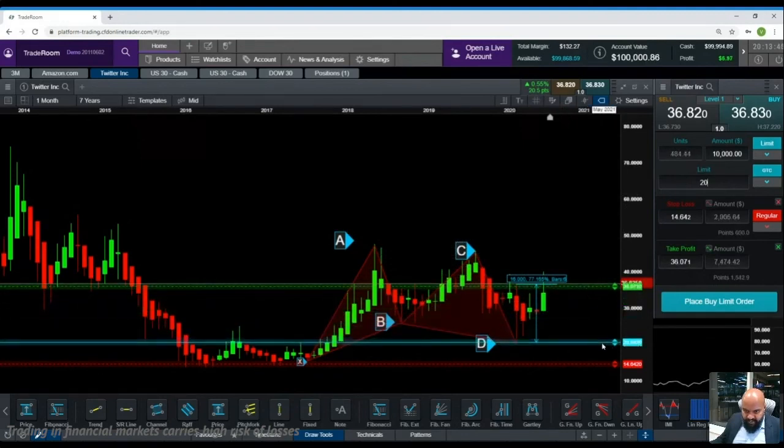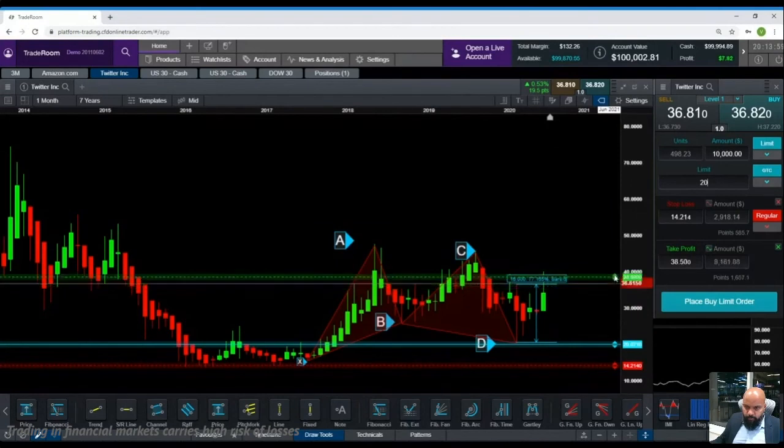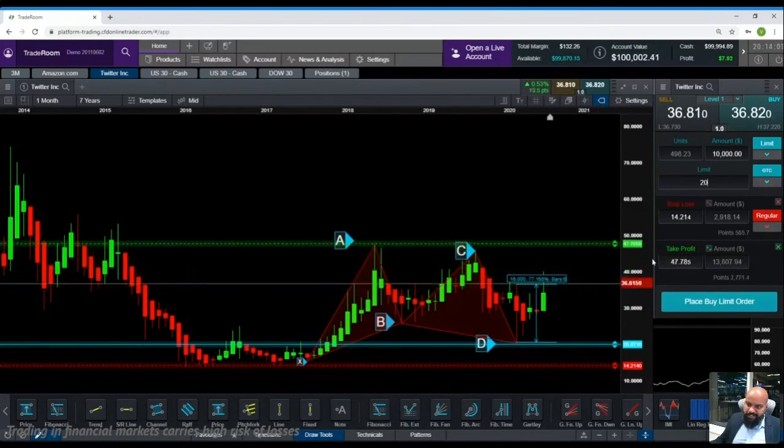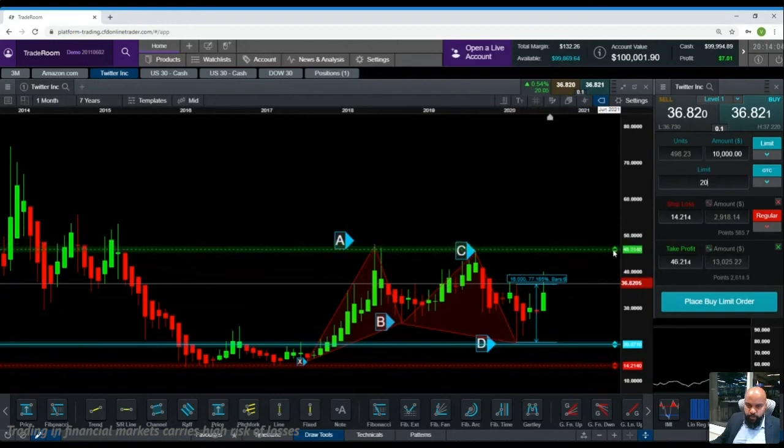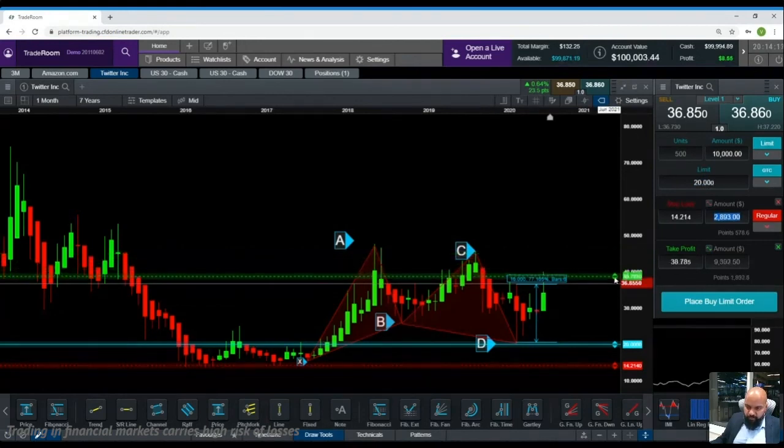And I'm going to keep my stop loss below X or even close to B, but below X is safer. And I'm going to keep my take profit at A. So basically, we can expect Twitter to go, if not A, at least till C, to go till 45 in the medium term. But you entered a buy at $20. Your risk was only $3,000 compared to the profit. And as of today, if you had taken the trade, you would have been making $8,000. That is still almost three times the risk that you had taken.